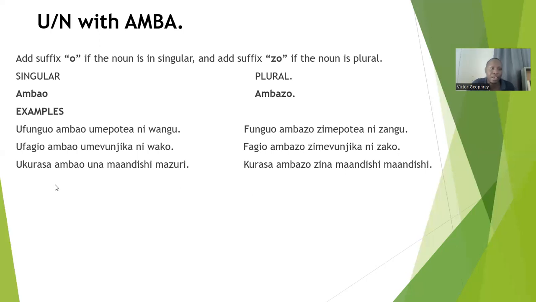Another is ukurasa ambao una maandishi mazuri. Plural is kurasa ambazo zina maandishi mazuri. That's all about the U noun class, the argument of U noun class with amba.